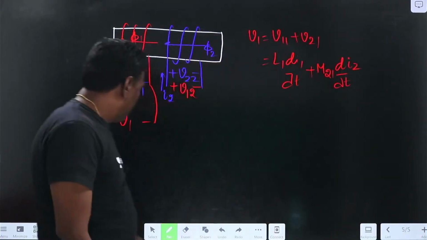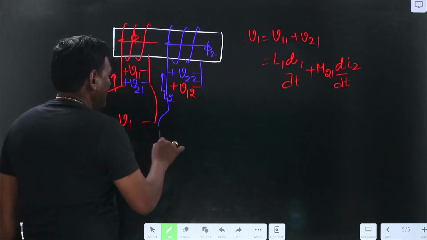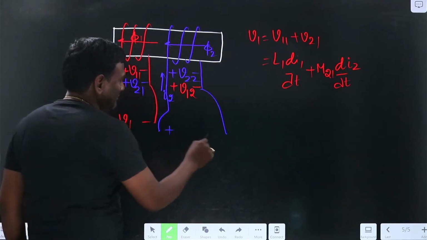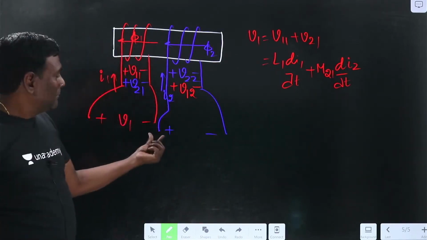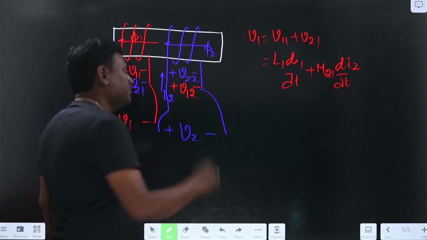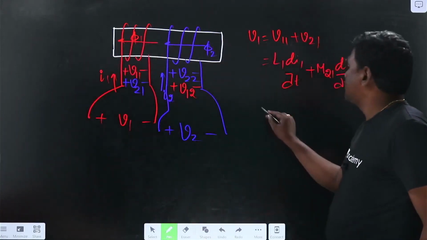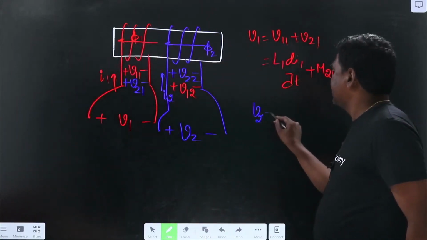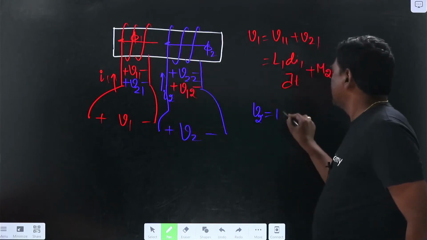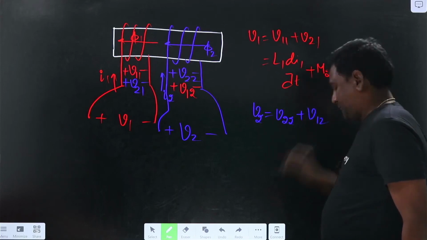Now let me draw blue. My current is entering here, so plus here, minus here. I2 is entering here, so by passive sign convention plus should be here, and this is going to be V2. Now how much is V2? V2 is going to be minus of V2, or V2 equals plus, so this is going to be V22 plus V12.